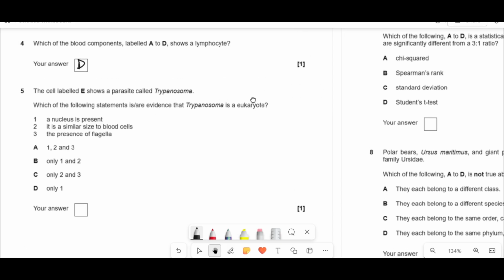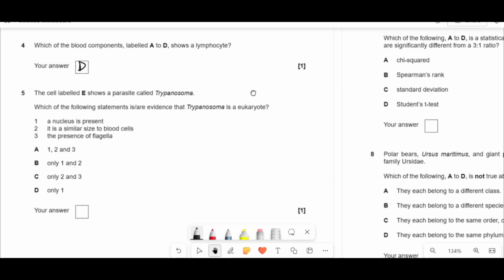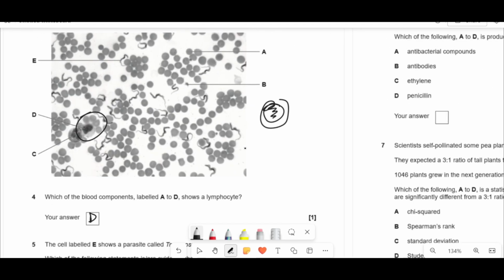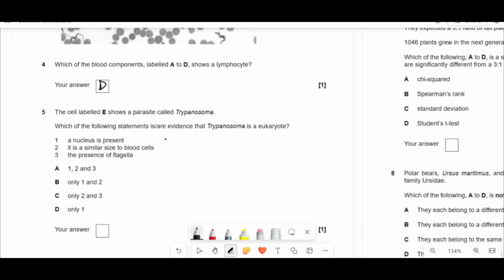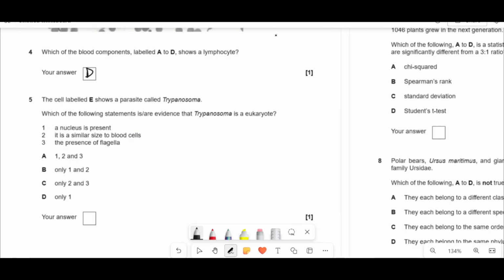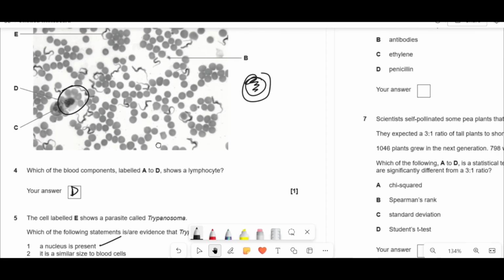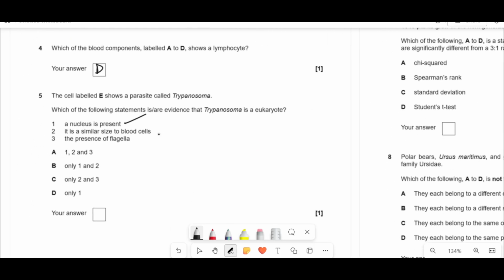Which of the following statements is evidence that trypanosoma is a eukaryote? So if we look at E, there it is, right? It says its nucleus is present. Although it's not very clear in the image, that gives it eukaryotic-like properties, because eukaryotes have a nucleus, prokaryotes do not. It is a similar size to blood cells. Prokaryotes are a lot smaller, so eukaryotic cells tend to be bigger and more complex. That's true. And the presence of a flagella doesn't guarantee that it's a eukaryote, because prokaryotes like bacteria can have a flagella as well. So it's just 1 and 2, which is B.